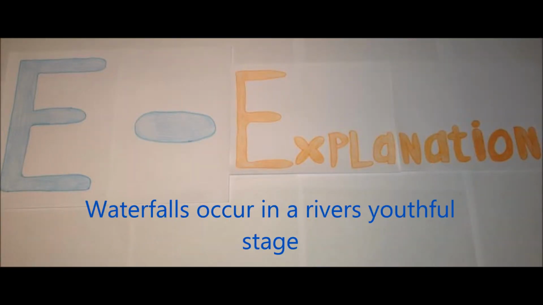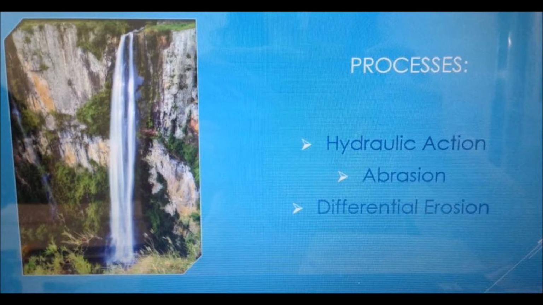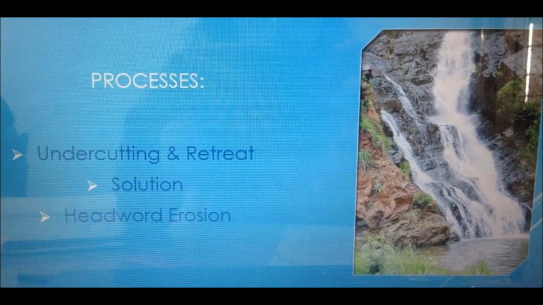The second E, explanation. Waterfalls occur when a river is in its youthful stage. They are a feature of river erosion. They use hydraulic action, abrasion, differential erosion, undercutting and retreat, solution, and headward erosion, which are all processes of river erosion.